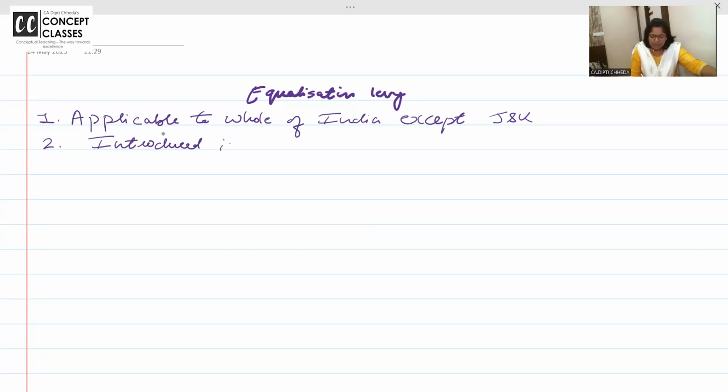It is introduced in Finance Act 2016. Please write here on top, first I am doing section 165. It's not applicable to Jammu and Kashmir because at that time a lot of disturbance was there, and it is applicable to the whole of India. And it is introduced in 2016.